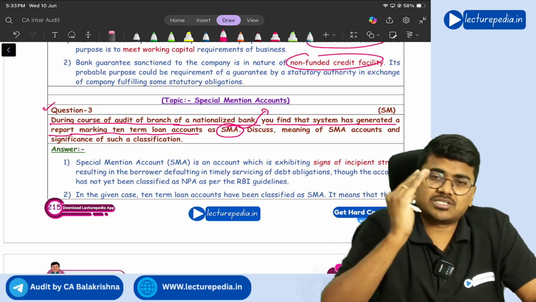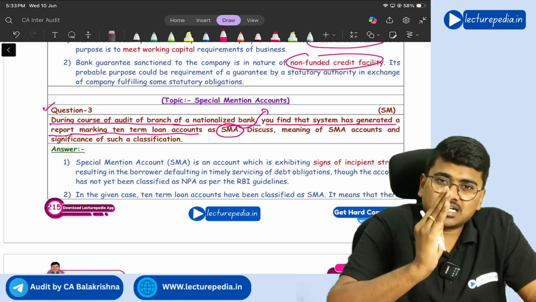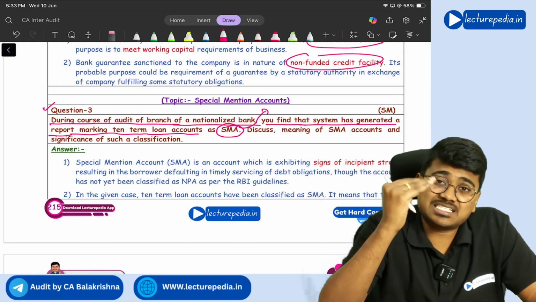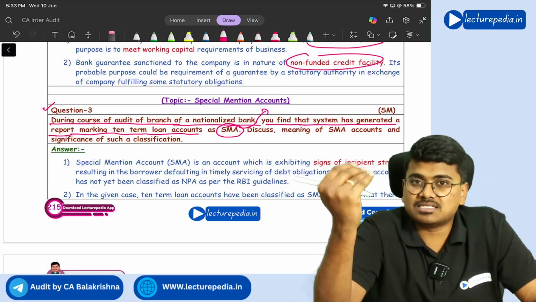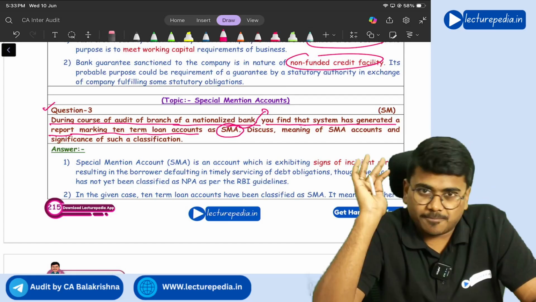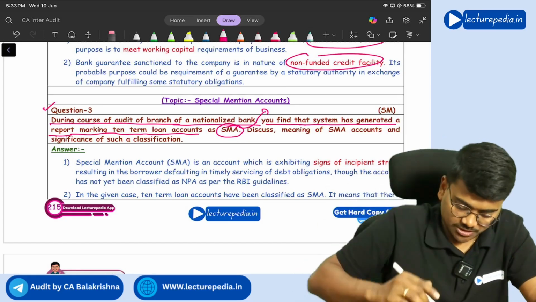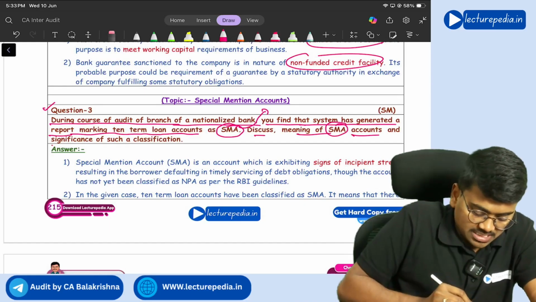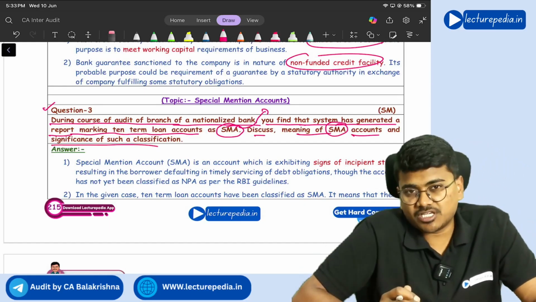SMA 0, basically if the account is outstanding from 1 to 30 days, you will call it SMA 0. Next SMA 1, 31 to 60 days. SMA 2, 61 to 90 days, right? That is the SMA classification. Discuss the meaning of special mention accounts and the significance of such a classification.